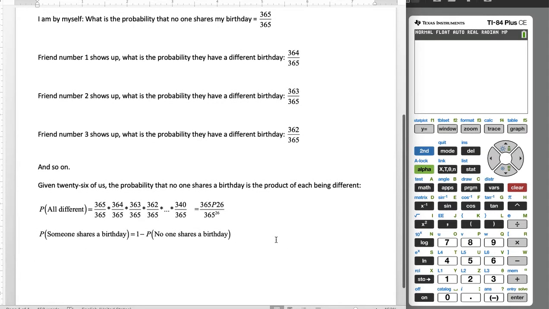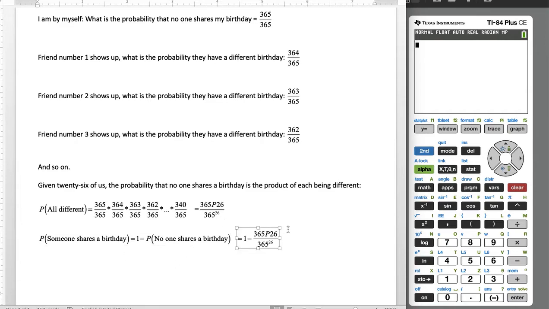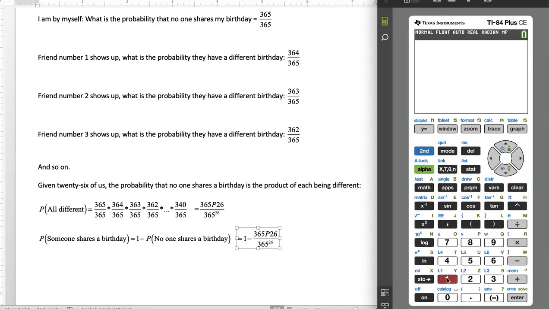We want the probability that somebody shares a birthday, so it's going to be 1 minus the probability that nobody shares a birthday. So it's going to be 1 minus what we just found above. I'm going to go into the calculator to type this in. Now, I neglected to show this to you earlier, but we can actually do nPr, nCr in the calculator. We can do that in here. So we're going to have 1 minus, and I'm going to put in parentheses,